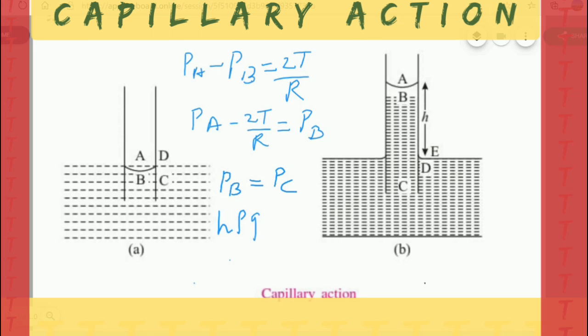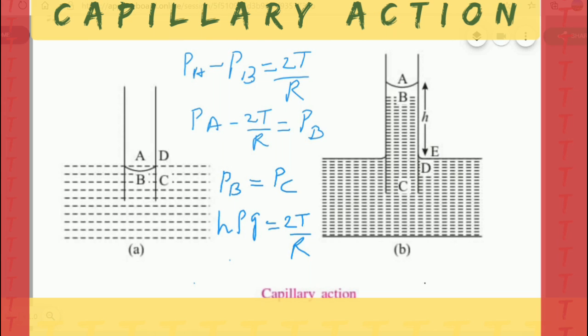When this liquid rises up to a height h, the pressure from here to here is h rho g.